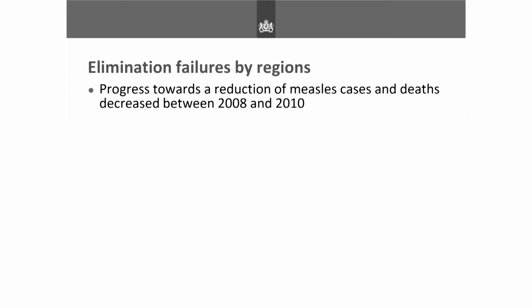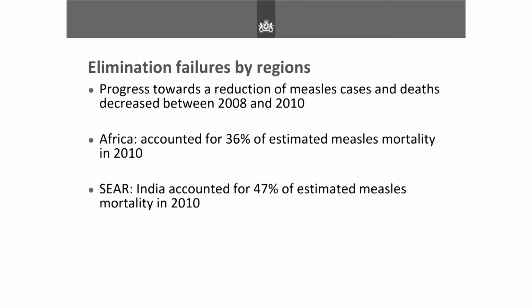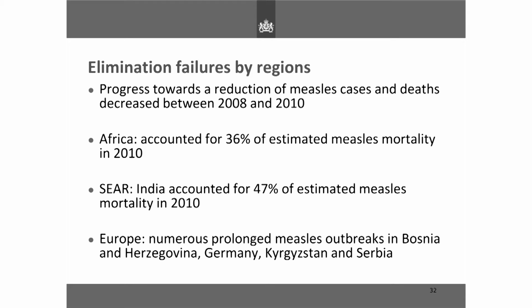Some of the failures: it's been difficult in some areas because progress faltered between 2008 and 2010, mostly from a certain number of areas. Africa accounted for 36% of the measles mortality in 2010, and in the Southeast Asian region, India accounted for 47% of the mortality in 2010. So you see that these 2 regions account for the vast majority of measles mortality. Then in Europe, we had a number of problems because of prolonged outbreaks, as I said, also in Kyrgyzstan and Serbia. And at the moment, we have an ongoing outbreak in Romania that is problematic.